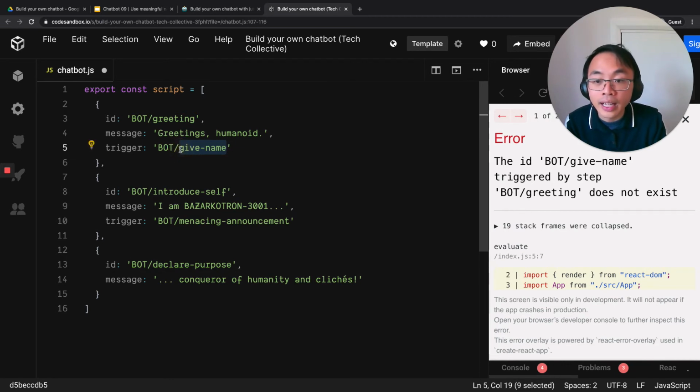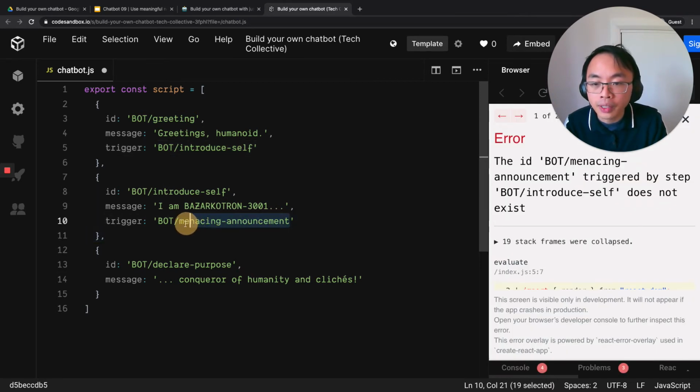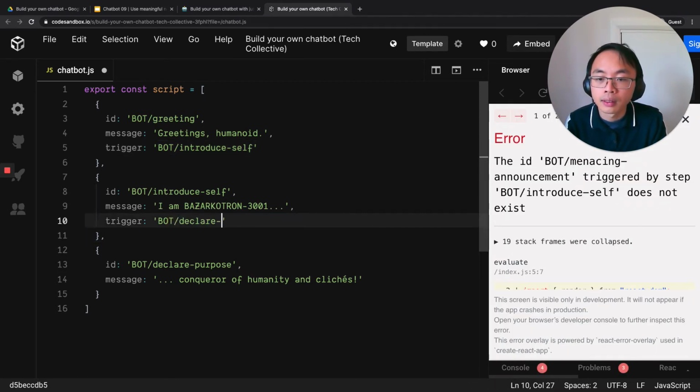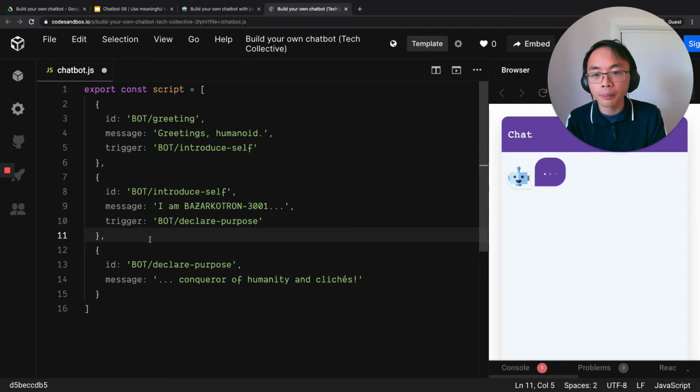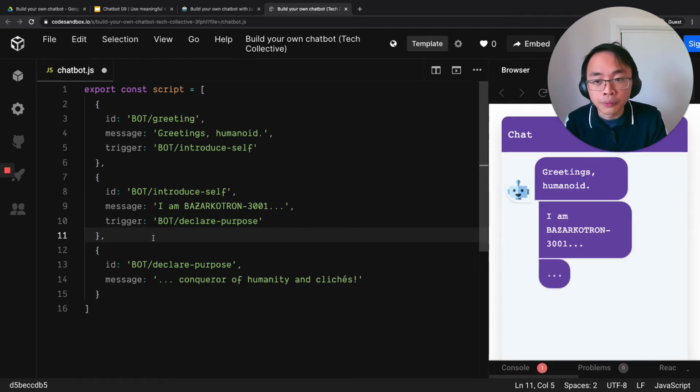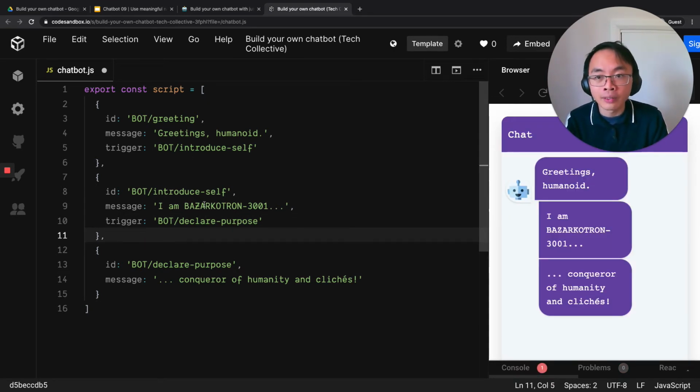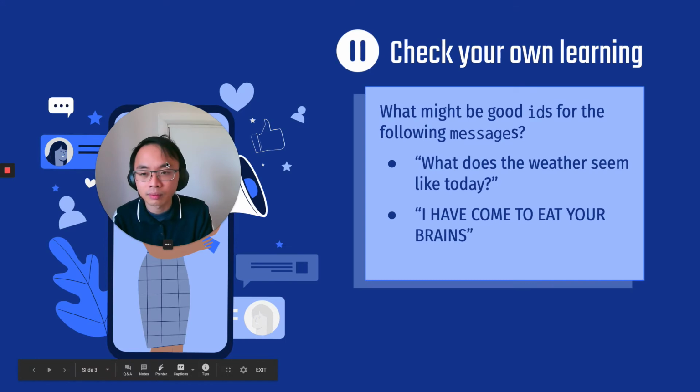Then you obviously need to change the corresponding triggers. So this one, after the greeting, the bot should introduce itself, and then the bot should declare its purpose after it's introduced itself. So there's lots of good names you could use, but all these names are much better than MSG01, 12345, blah blah blah, avocado. So give it meaningful names.